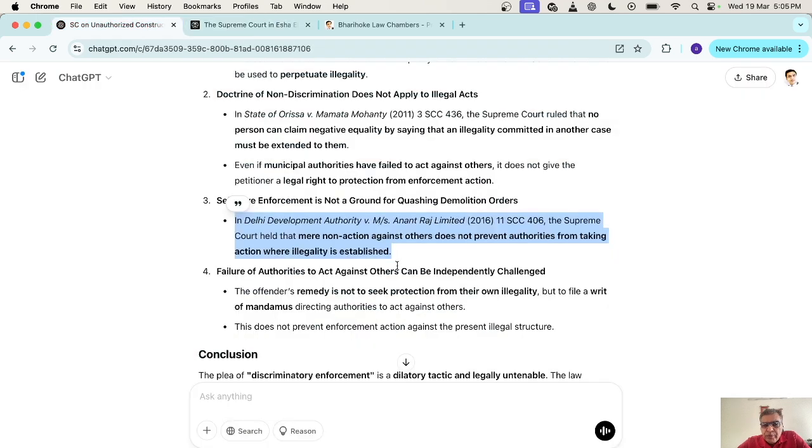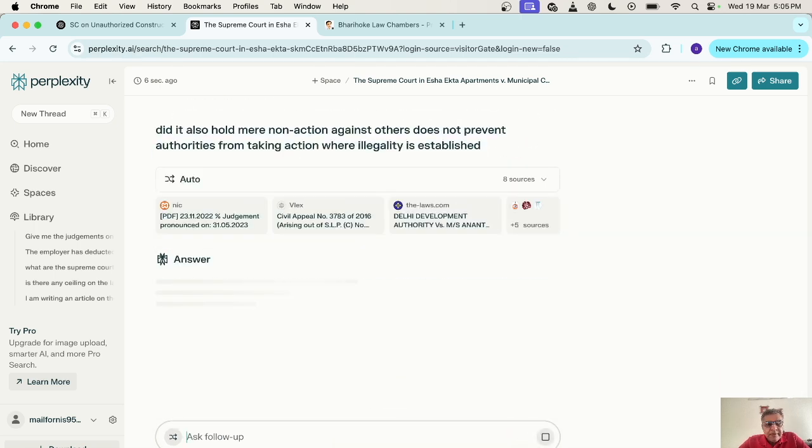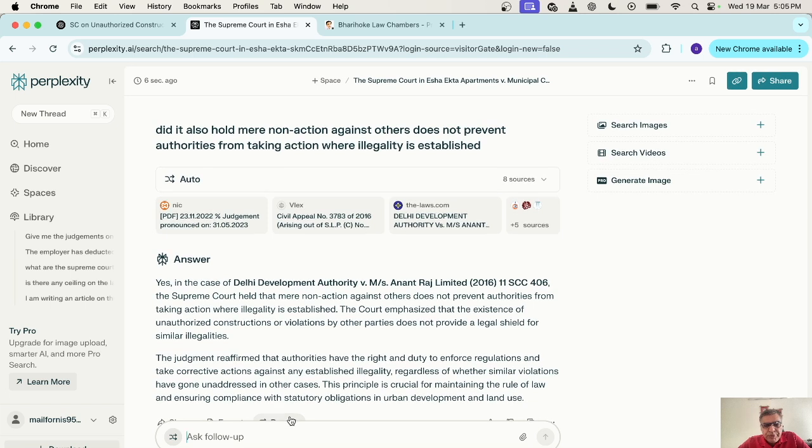But my actual query was that mere non-action against others does not prevent authorities from taking action where illegality is established. So I guess picking this and giving a command. In case of DDA versus Anantraj, the Supreme Court held that mere non-action against others does not prevent authorities from taking action where illegality is established.